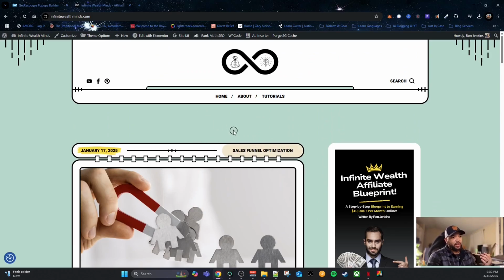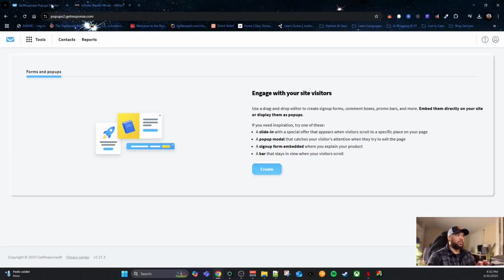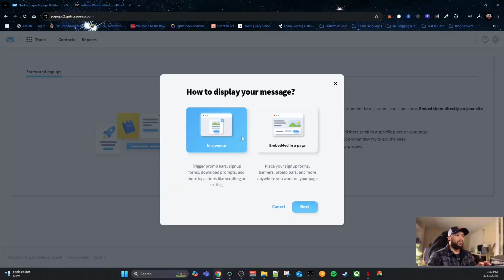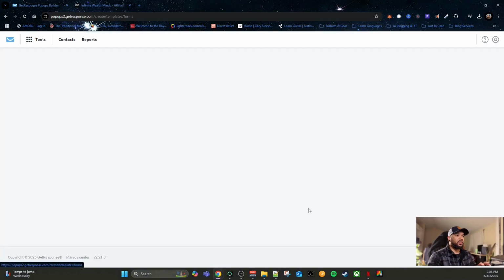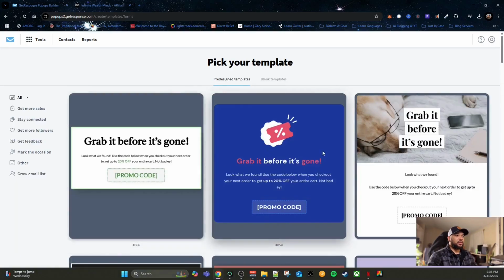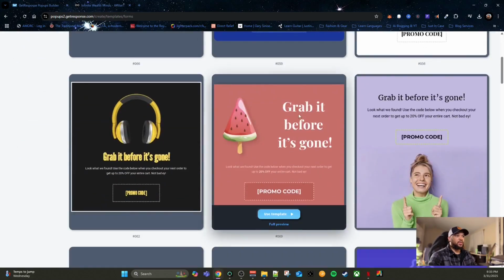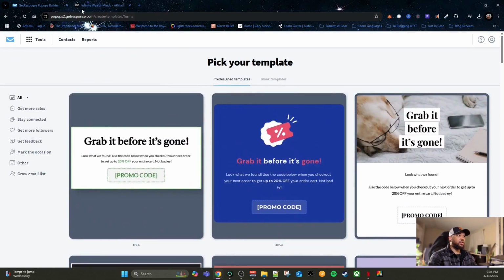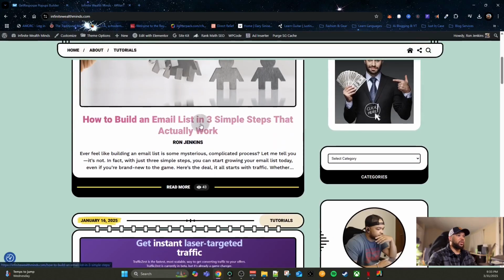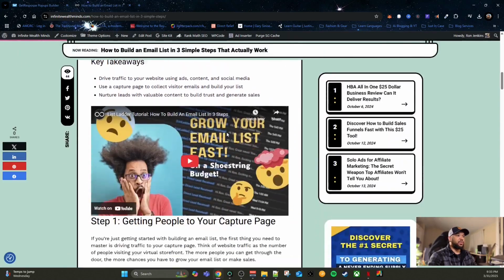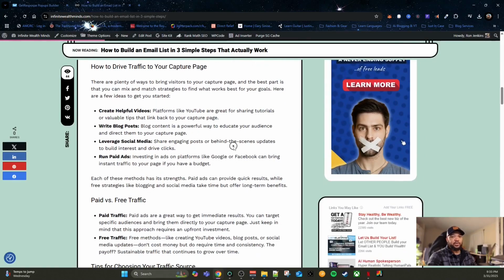So the way I currently have mine set up is I direct people from my website to the HBA funnel builder, because that's the funnel builder that I use to drive traffic. So when you click on this, it'll just take you to that page. But if I wanted to, I can use GetResponse and create a form and embed it in a page like this. I can create one of these forms, fill it out, and embed it into this blog post here. So as people are reading this blog post, they can opt into my email list right inside the blog post. So that's pretty cool.